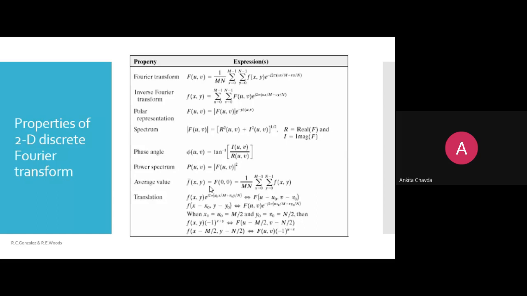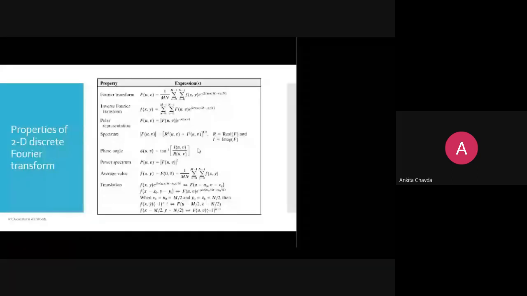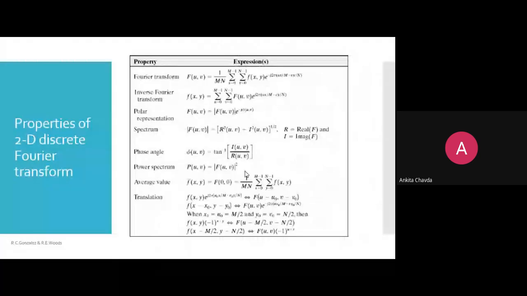From spatial to frequency, what it is converted to is the capital F of u minus u0, v minus v0. So f of x minus x0, y minus y0, if you are converting to the frequency domain, it would be like your f of uv e raised to minus j2 pi mx.